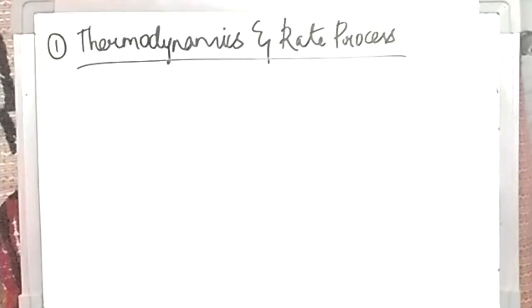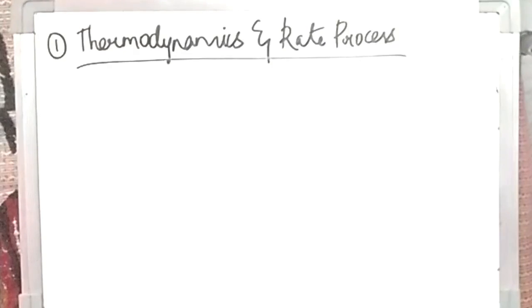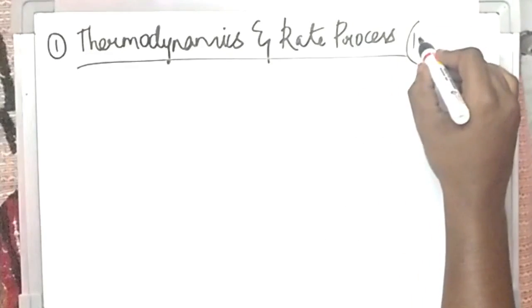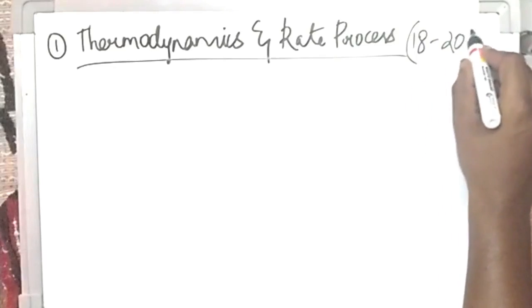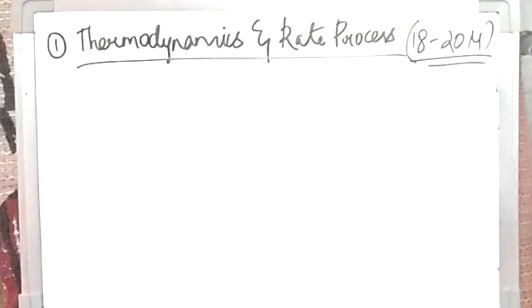This is a section in which a huge chunk of marks is there. The weightage of this will be about 18 to 20 marks. That means all in all about 1/5 of the total marks you can score if you do well in this subject.